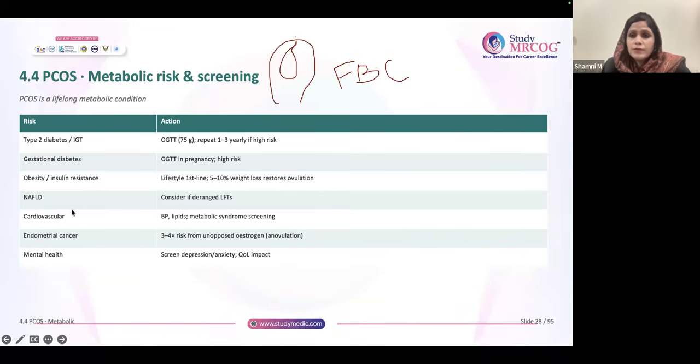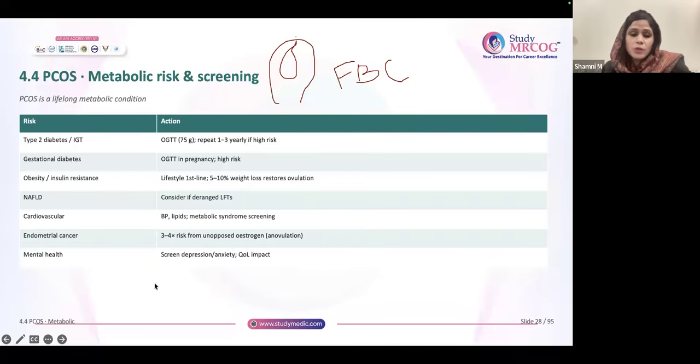Focus on non-alcoholic fatty liver disease. So if at all there is deranged LFT, you will think about this. And hypertension, hyperlipidemia, hypercholesterolemia, all this dyslipidemia, all these conditions, suspect cardiovascular complications.